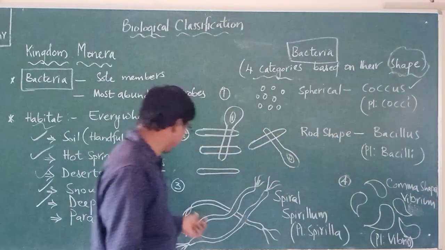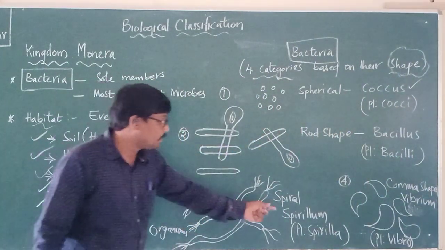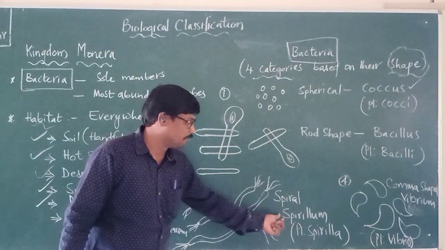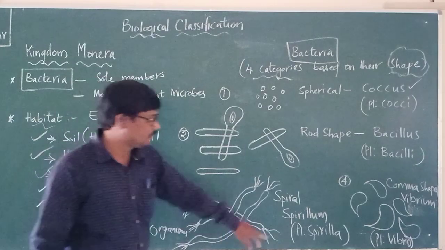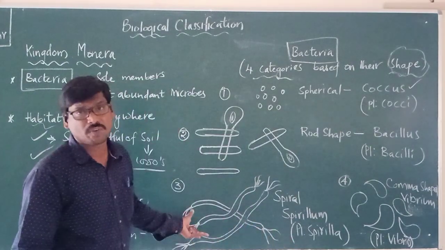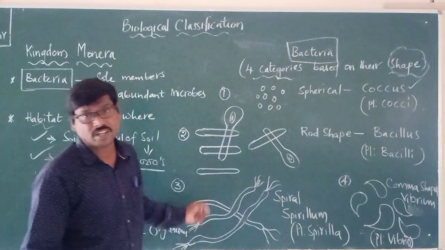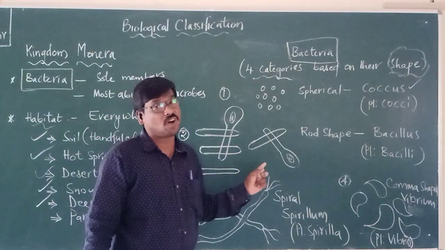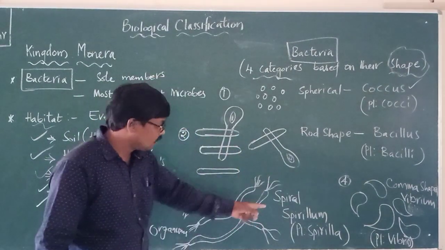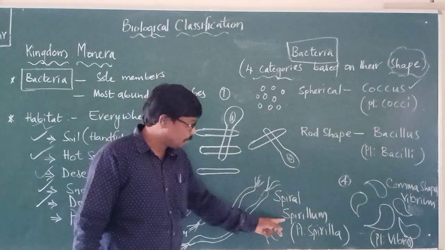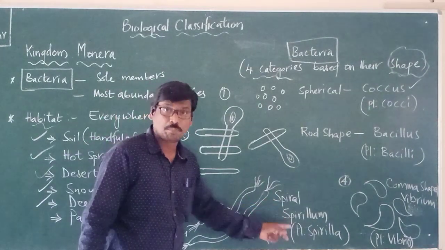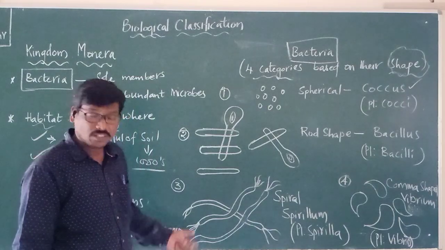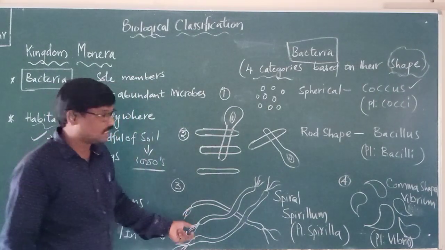And the third type is in the form of spiral, spirillum. The plural word is spirilla. This is another group of bacteria. This is very, very important both for your subjective and also objective. Please remember this. Spirillum, and the plural word is spirilla. We are saying this is the third type of shape.